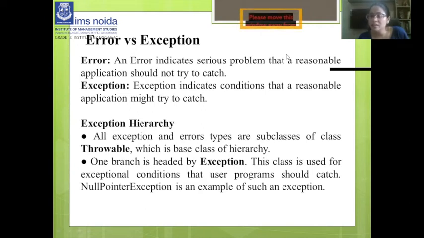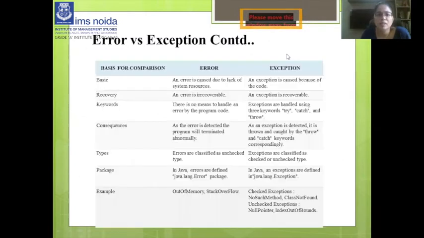Like I said just before, an exception can occur in some situations, like the programmer has entered the wrong input or the file is not found. So these can be the reasons where exceptions can occur, but an error can occur due to the lack of system resources. Before we discuss the exception hierarchy, first we are going to discuss the difference between error and exception in depth.